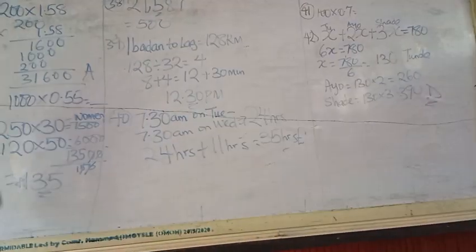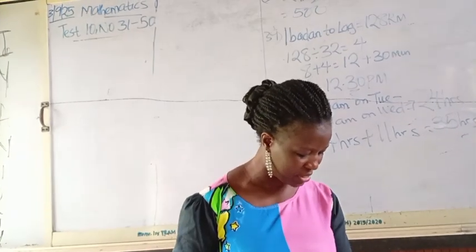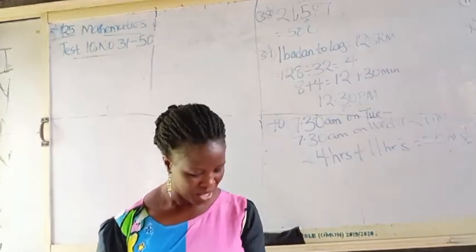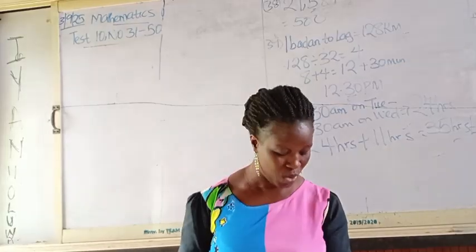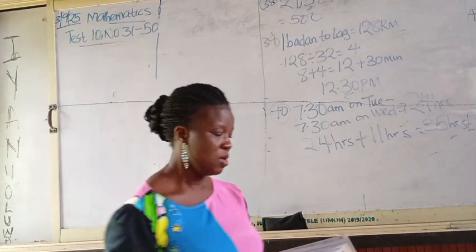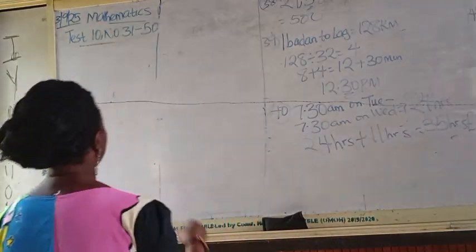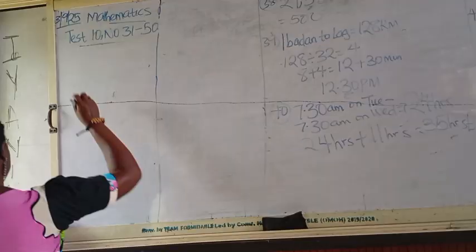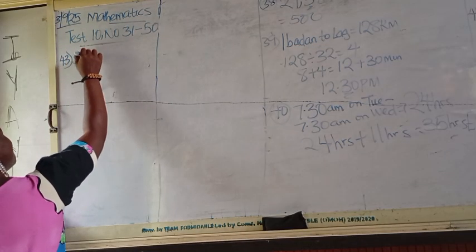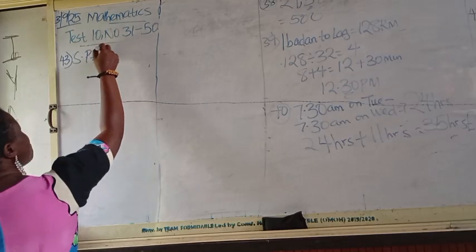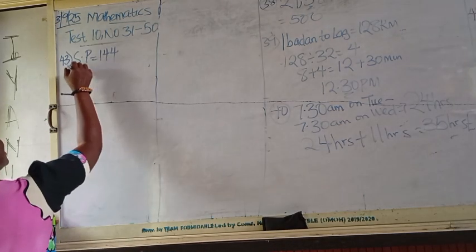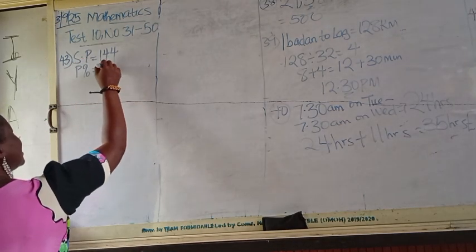So now to number 43. I made a profit of 20% on a radio which is sold for 144 naira. Calculate the cost price of the radio. We are only told the profit he made and how much he sold it, but for the price he bought it, we are not told in the question. So that is what we are looking for now. So the selling price is how much? From the question, the selling price is 144. But for the profit, what is it? Profit percentage, still from the question, is 20%.